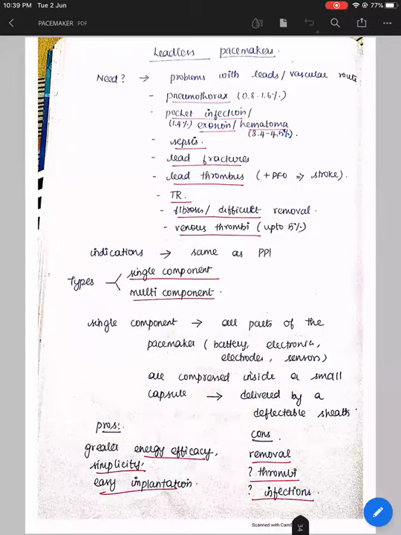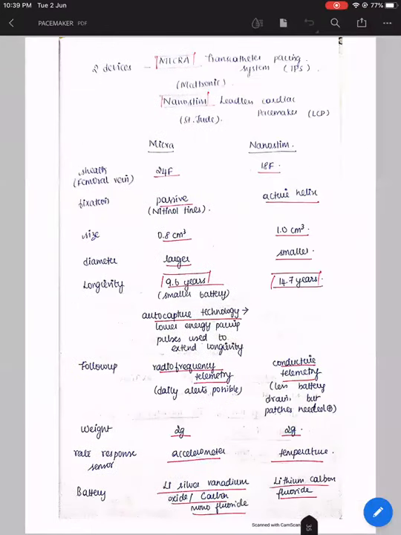But the other disadvantage is we don't have much experience with regard to how much thrombi it causes, or how much emboli it causes, or what the infection rates are. So as I have told you, the two systems available are Micra and NanoStim from Medtronic and St. Jude respectively. NanoStim is withdrawn because of some docking button problems.